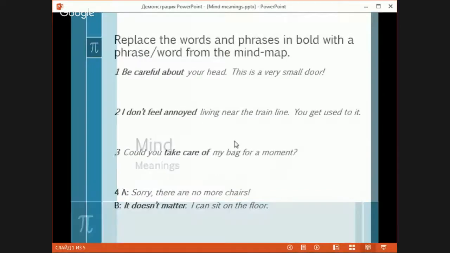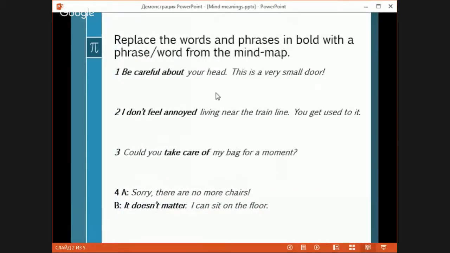And let's look what we have here for practicing. We have here with you sentences in which it would be nice if you use the word mind instead of its meaning, some phrases. I guess it's very easy to do. You can use the words from the mind map, which I drew for you, and I hope you have drawn it too. And we will just move on because I guess it's very easy to do. All the time we need to use mind.